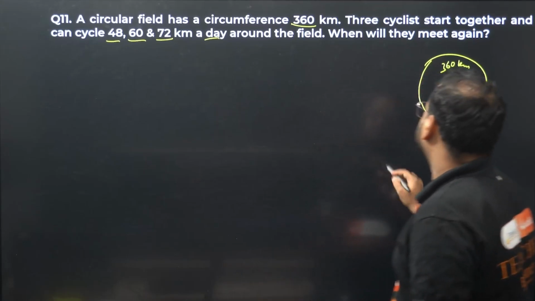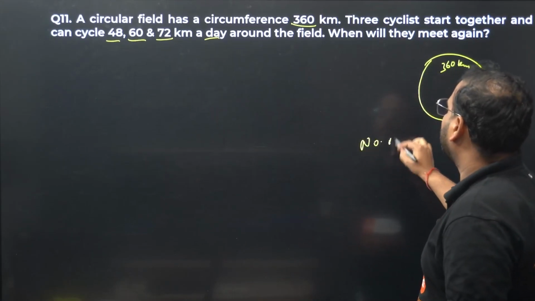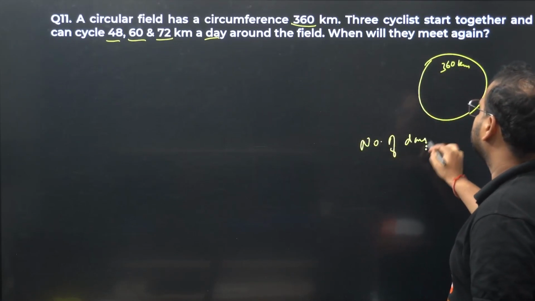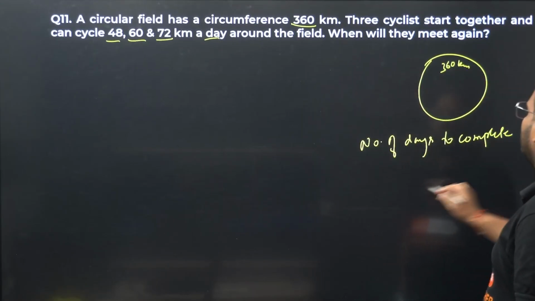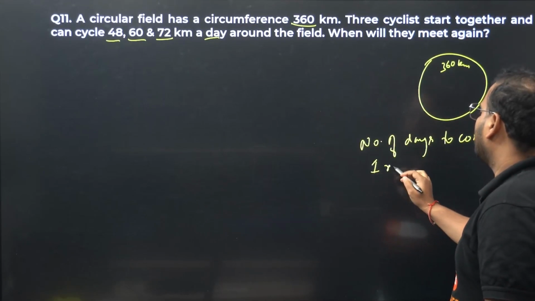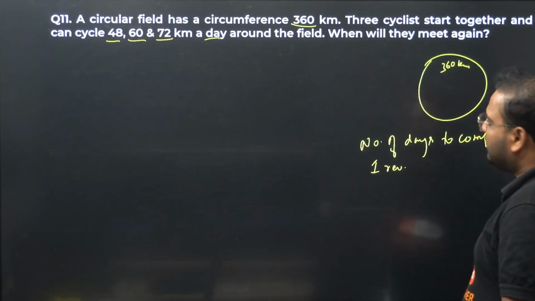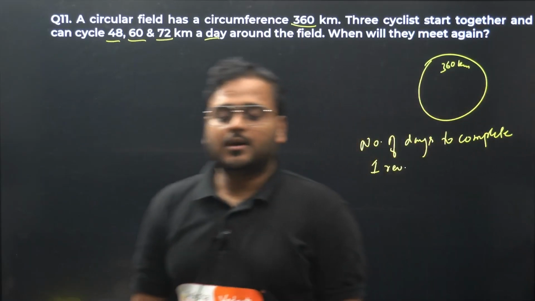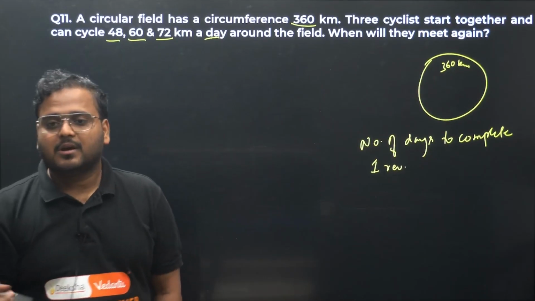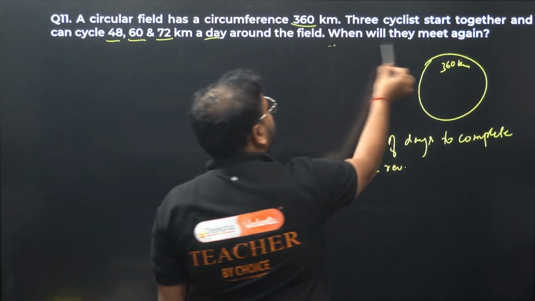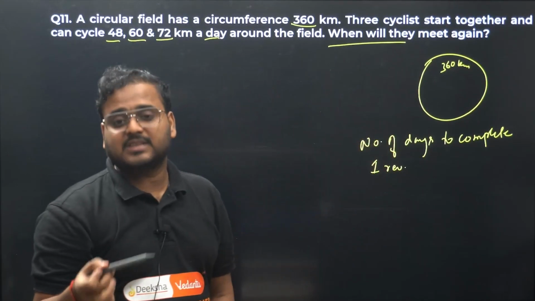Let's do one thing. Number of days to complete one revolution. Let's find one revolution. Why are we doing one revolution? Because, dear, they'll meet after revolutions only, no? We'll see where they'll meet, of course. Then what are they asking actually? When will they meet? It means they're asking us the time.